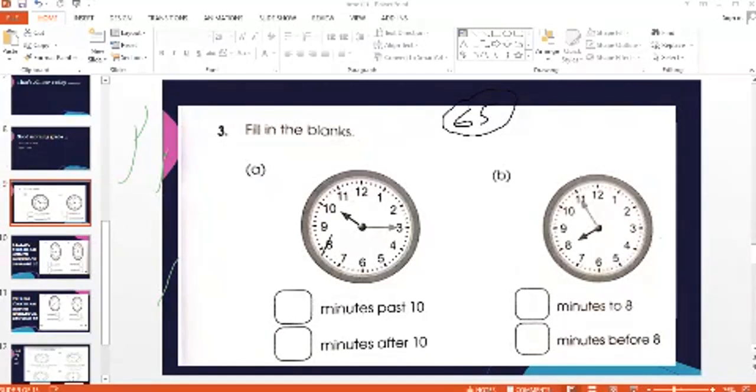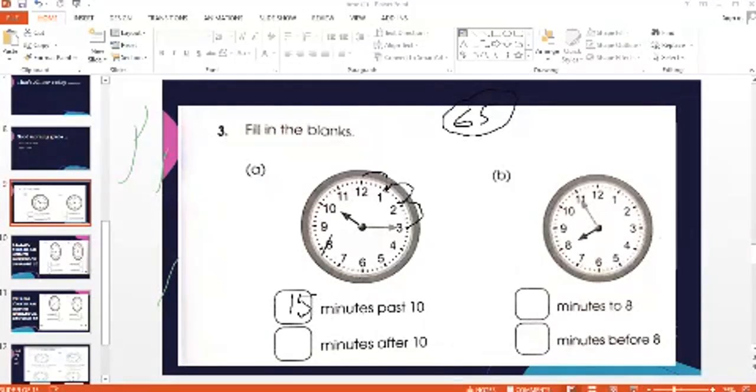It's 10:15. And if you tell the time in English, it is 15 minutes past 10, because you are telling the time in English. Do you remember that I told you from 12 till 6 we use the word past, and from 6 till 12 we use the word to. So over here, boys, when you are telling the time in English, you will always mention the minutes first. So you will take the jumps with me and calculate the time. 5, 10, 15. Yes, how many minutes have passed? So you will mention 15 minutes past 10.